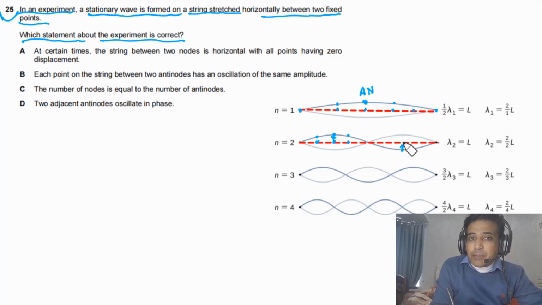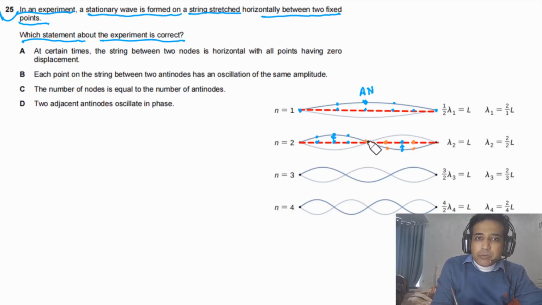And after time t/4, this particle also will be at this horizontal line. We can use a different color now, it will be on this horizontal line. And if a particle is here after t/4, it also will be on this horizontal line. And a particle here after t/4, this also will be on this horizontal line.